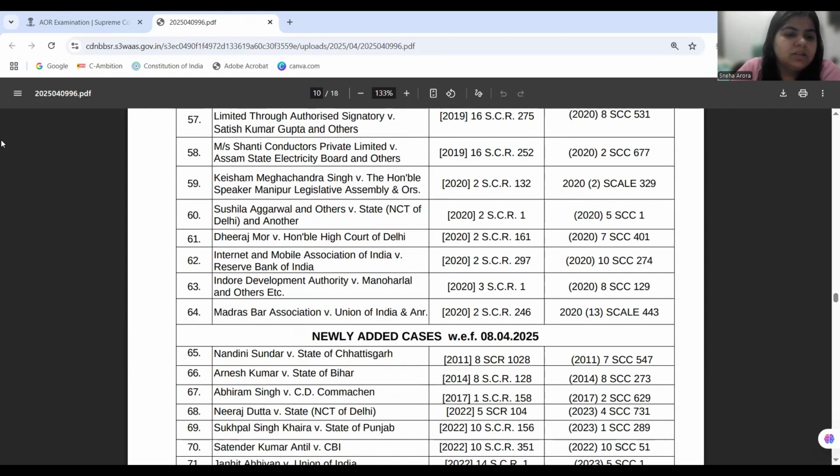Okay. But what happened in Kshamm Meghachandra, which is numbered at 59? Kshamm Meghachandra is basically supplementing what is happening in Kihoto. Now in Kshamm Meghachandra, the speaker does not take action on an anti-defection petition that is filed before him for a prolonged period. And therefore, the petition lies in the Supreme Court, and the Supreme Court propounds and explores the doctrine of quia timet and says that